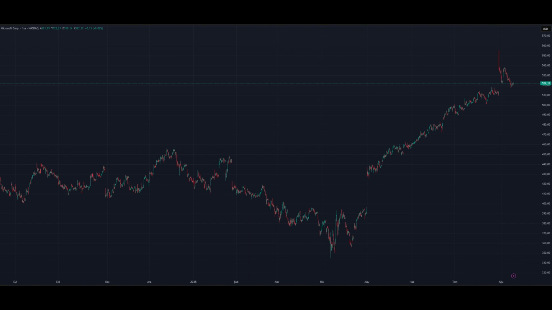Wrapping up, Microsoft currently trades with balanced momentum, constructive medium to longer-term trend intact, neutral to slightly bullish technicals, and a tightening range. Watch $520 and $527 closely. A breakout in either direction may define the next swing.